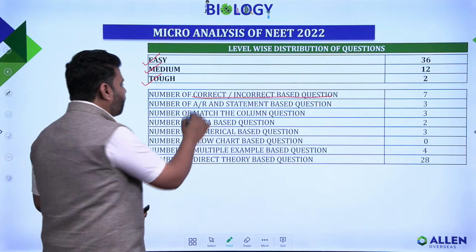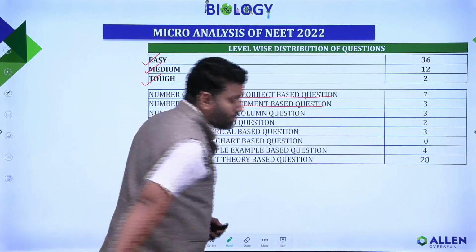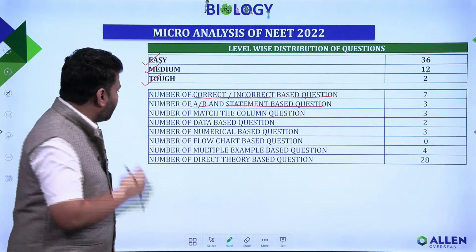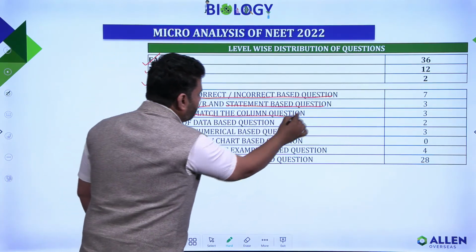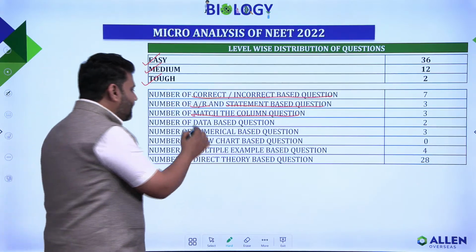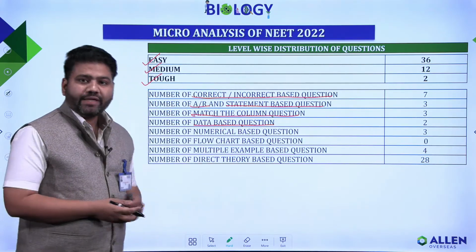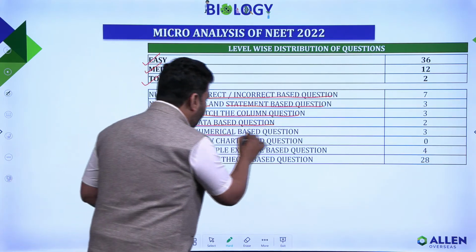Assertion reason based and statement based questions were only 3. Match the following type questions were 3. Then data based questions were 2, numerical based questions were 3.